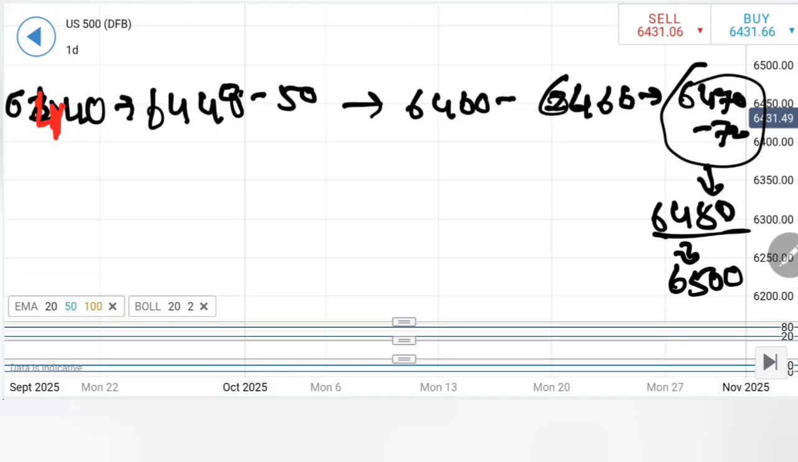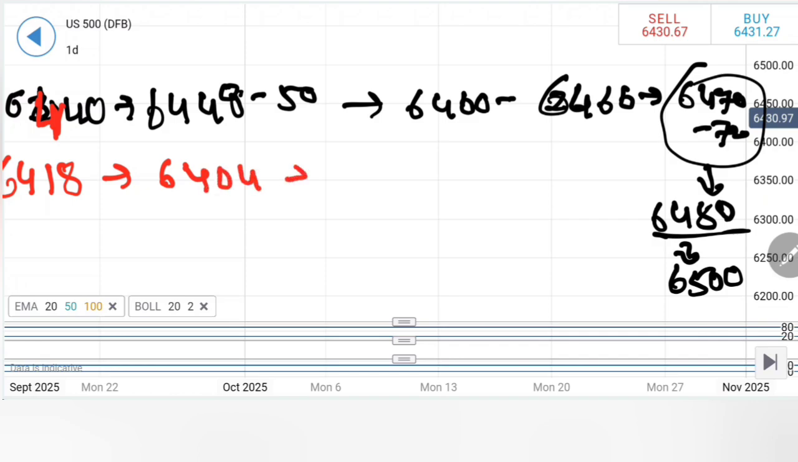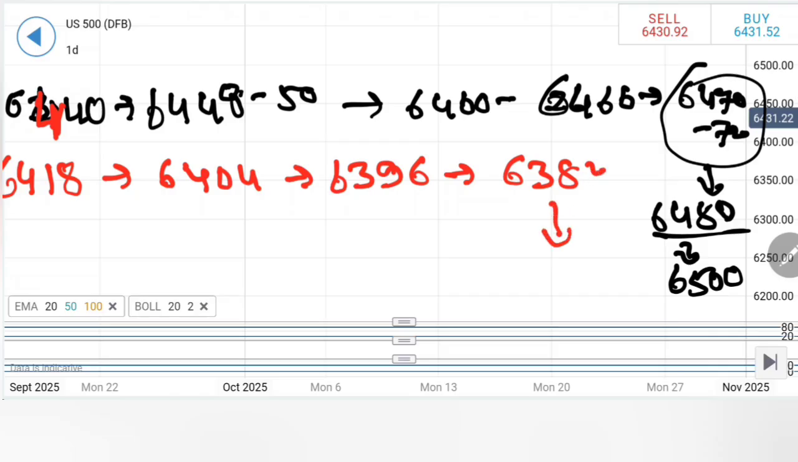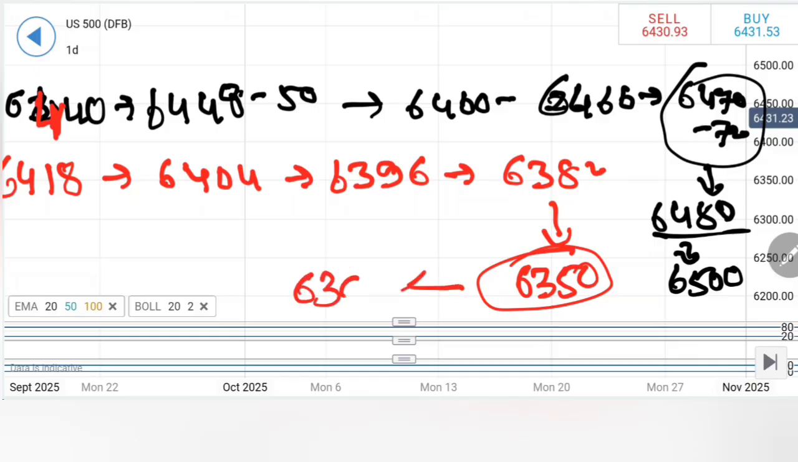On the downside, I will recommend a selling entry now at 64.18 levels, expected to move towards 64.04, 63.96, 63.82, and then once it trades below 63.80, you can expect 63.50. Below 63.50 is where the bears are waiting, where we can expect it to move towards 63.00 very soon. Trade accordingly. Let's move to Nasdaq 100.